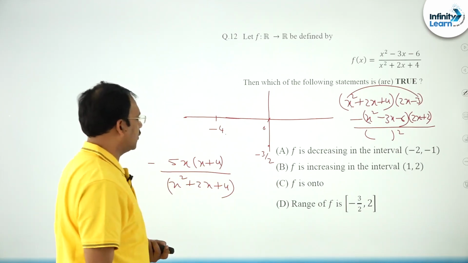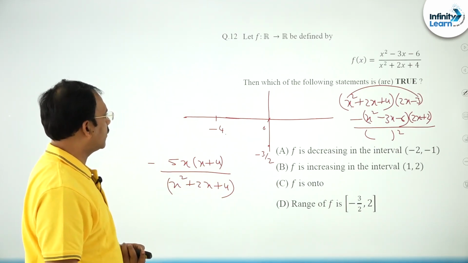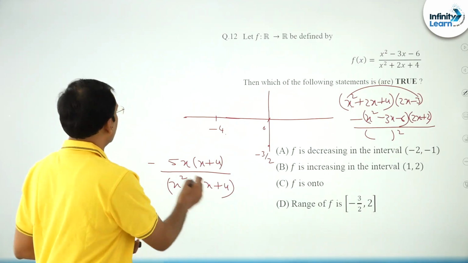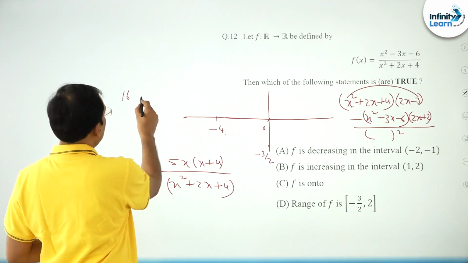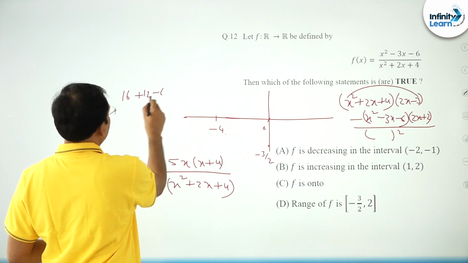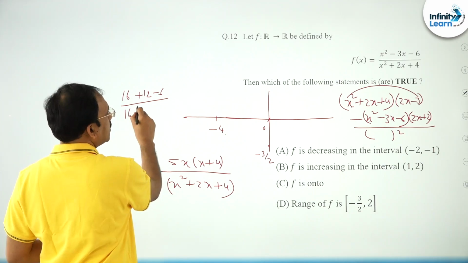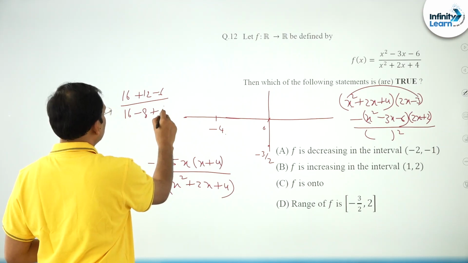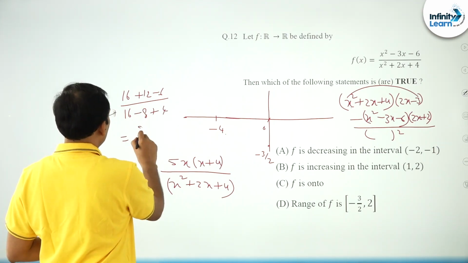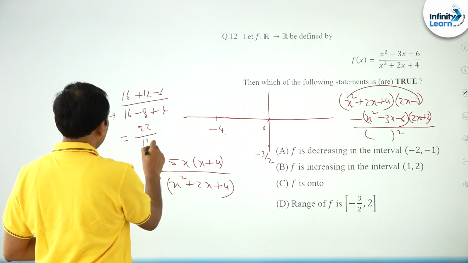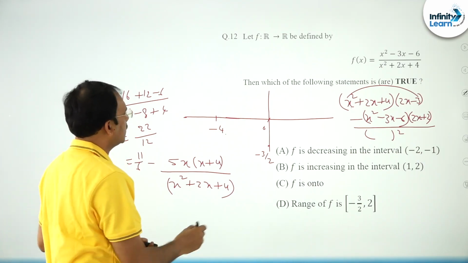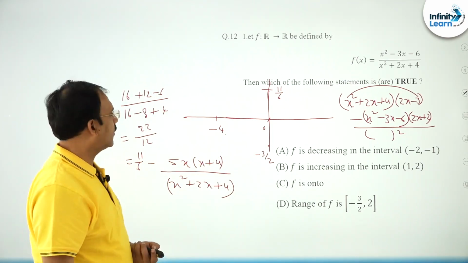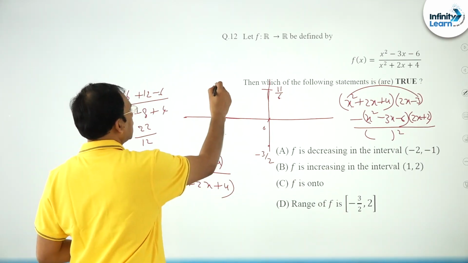At minus 4, you can substitute, which is 16 plus 12 minus 6 by 16, and this is minus 8 plus 4, which is 22 by 12, which is 11 by 6, almost 2. So at minus 4 this is the value.